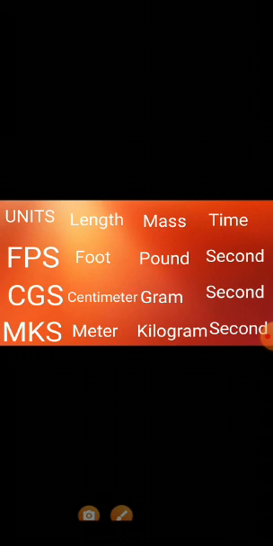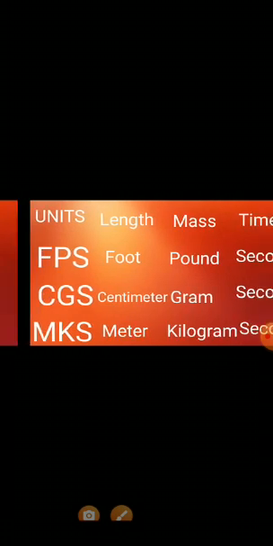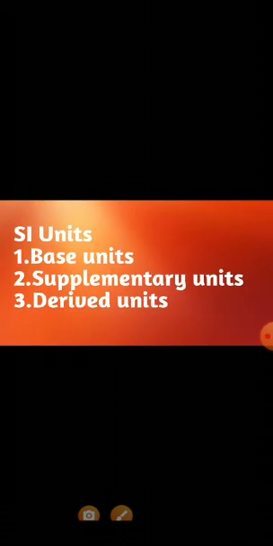After that, another system of units is the SI system of units. SI means International System of Units.